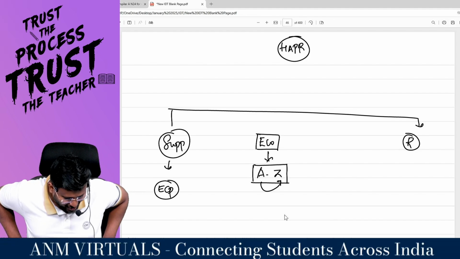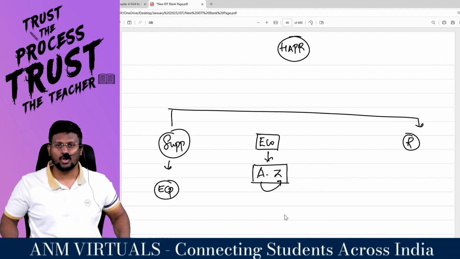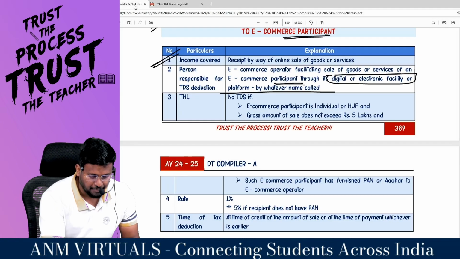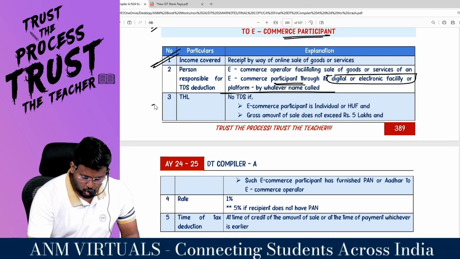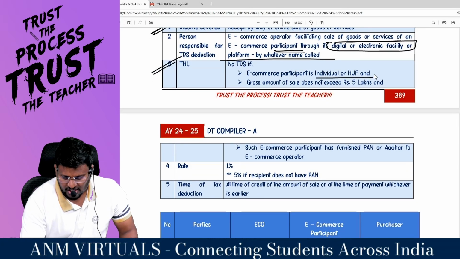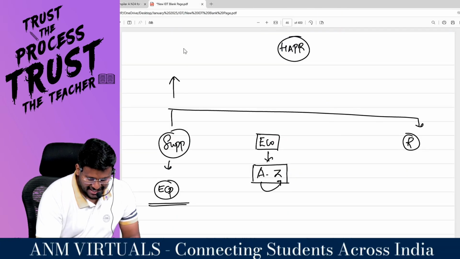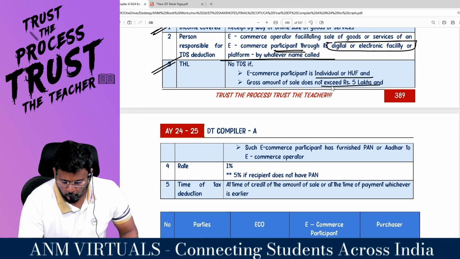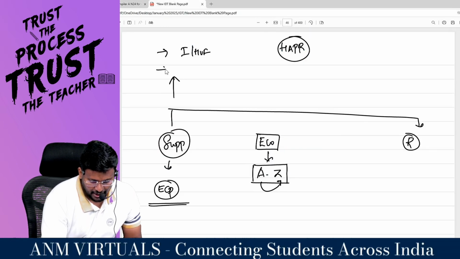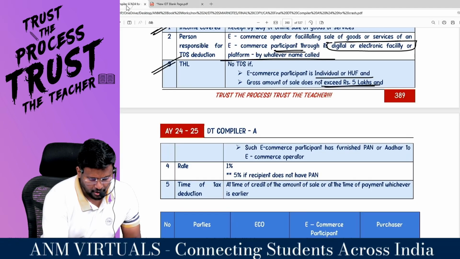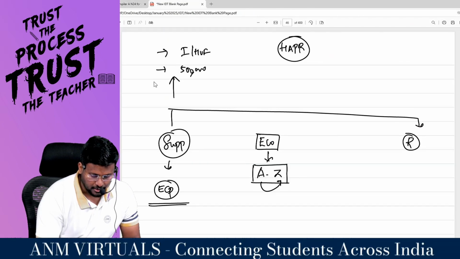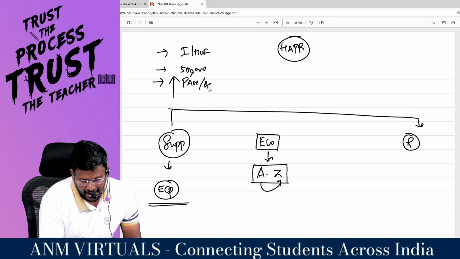Sir, in case of a supplier of goods or service or both, if he is supplying goods or service or both through the e-commerce operator, this guy is called the e-commerce participant. Threshold limit: no TDS if the e-commerce participant is what or what? If this guy is an individual or HUF, and gross amount of sales does not exceed how much? 5 lakh. Condition number 2: such e-commerce participant has furnished PAN or Aadhaar to the ECO.